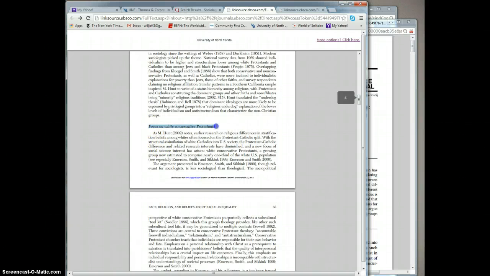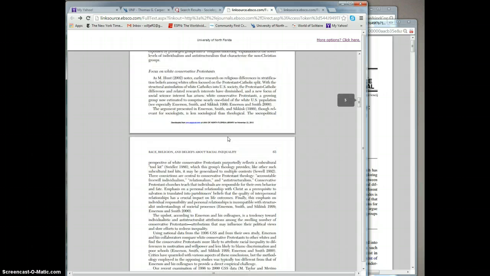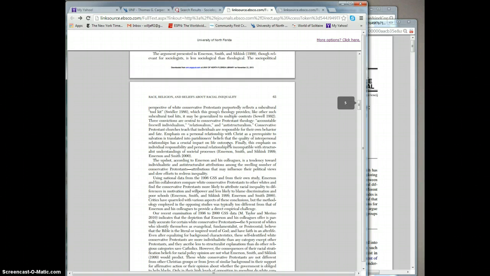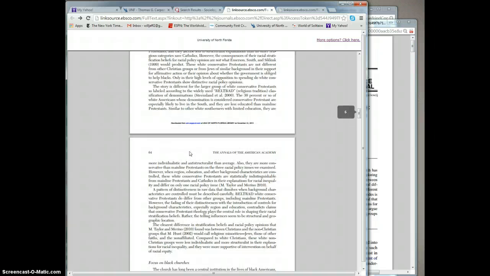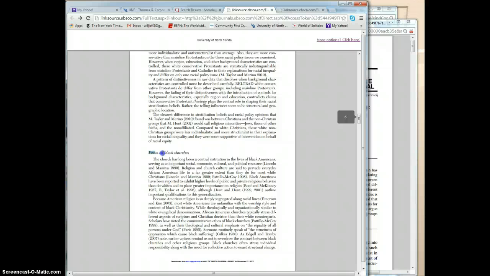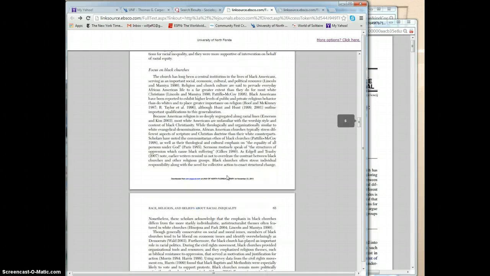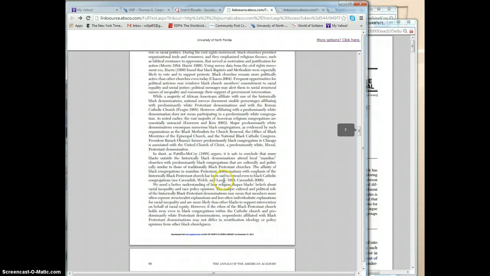A focus on white conservative Protestants is one of their themes because that turns out to be the whole idea of individualism and how that fits in with the way we view inequality in our society. And there's how black churches address the issues of inequality and how they talk about it is another theme that he uses. That's a very long theme.